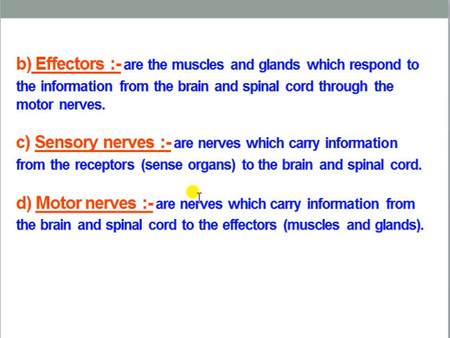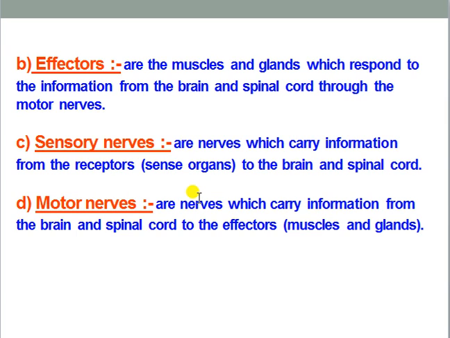Next, after the receptor obviously there is another part, that is the effector. Effectors can be muscles or glands by which we provide the response against any kind of stimulus. The responses will be provided by the brain and spinal cord at first, and those responses will go to the effector organ, because without the effector organ, whatever the responses provided by the brain and spinal cord, obviously it cannot be seen without movement of the target organ, maybe that is a muscle or gland. Obviously we will know about the response